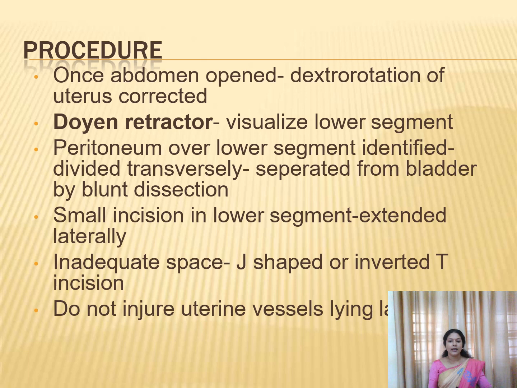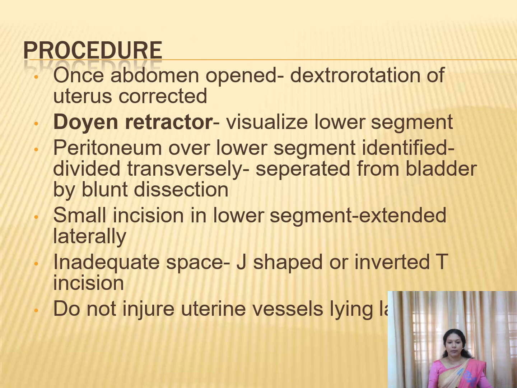And now we can see how to perform the lower segment cesarean section. First we are supposed to make an incision over the skin, over the abdomen, in the lower part of the abdomen, vertically or transversely. We will make an opening in the abdomen, and dextral rotation of the uterus, if it is there, should be corrected.